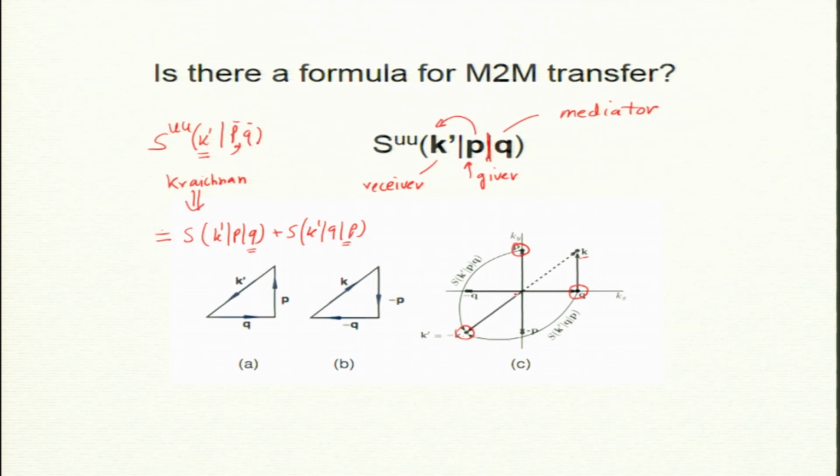You can see that this is minus k prime, and plus q will be going that way and plus p that way. So, they close the triangle. So, k prime plus p plus q is 0, and I need this for my derivation. Now, we will derive a formula for this, and we call it mode to mode, m to m.